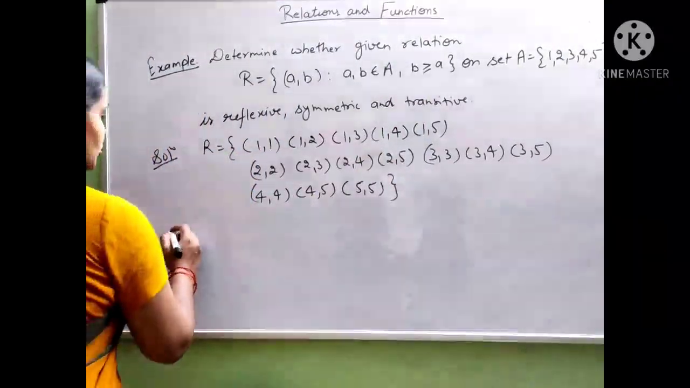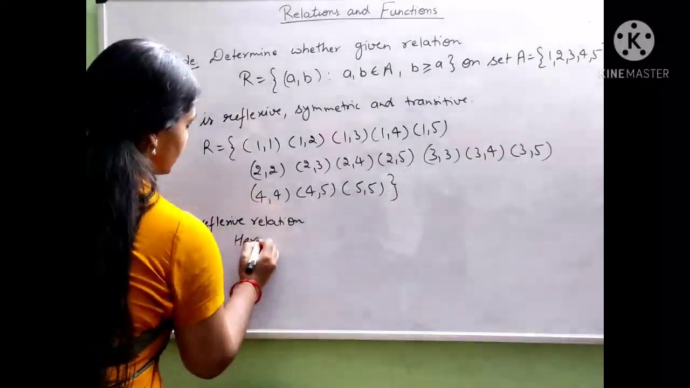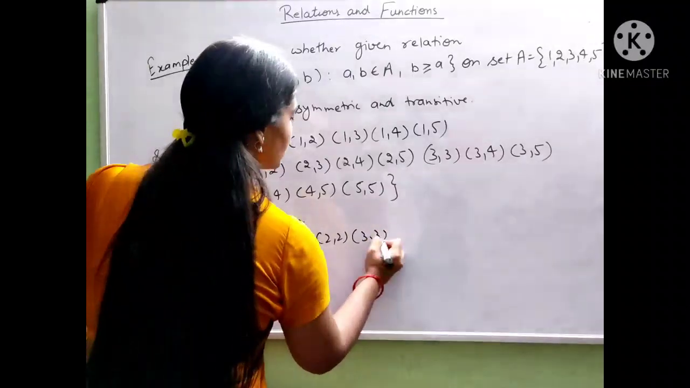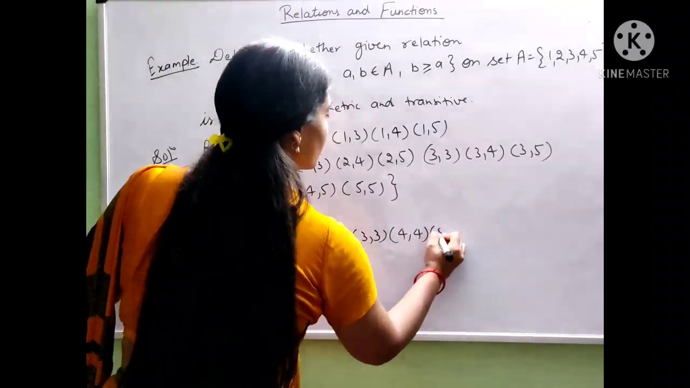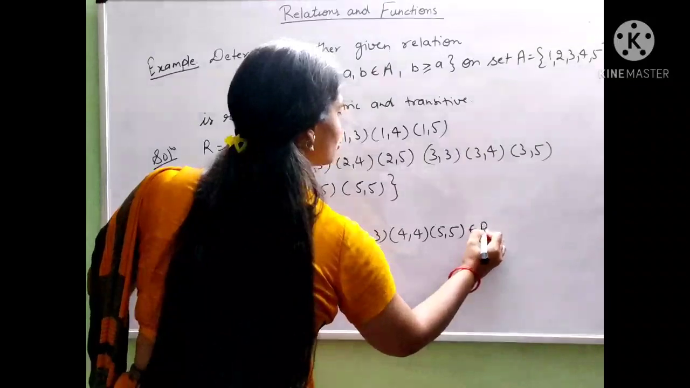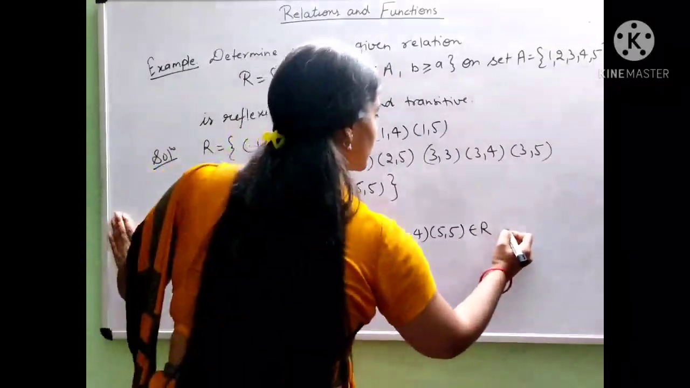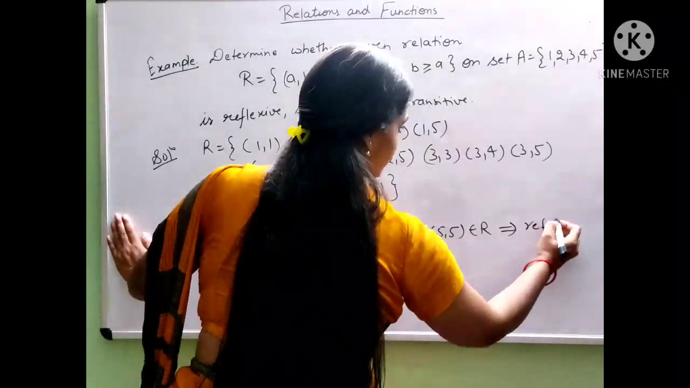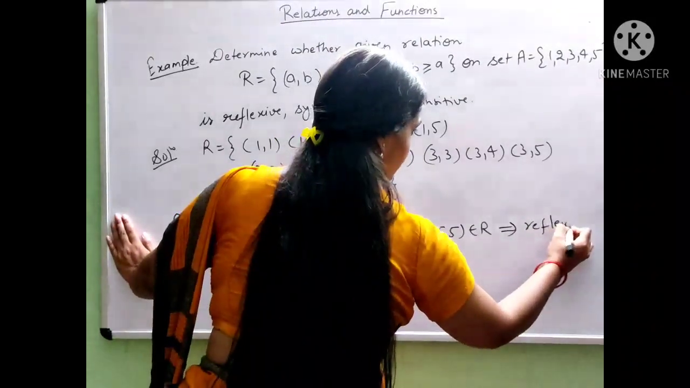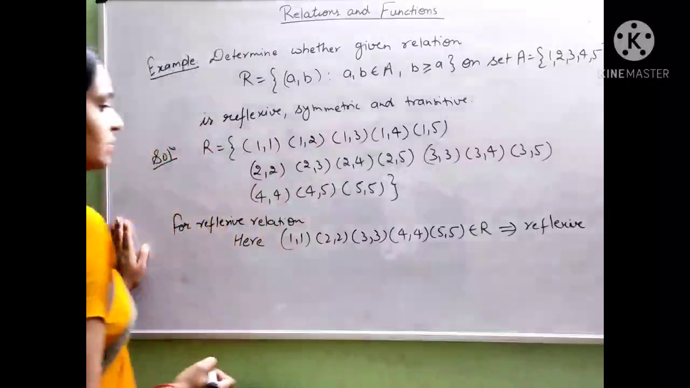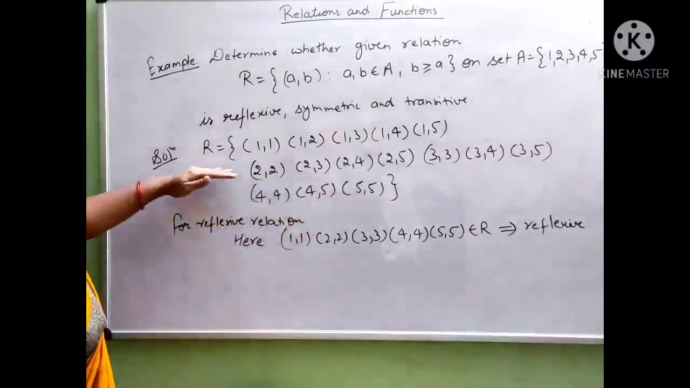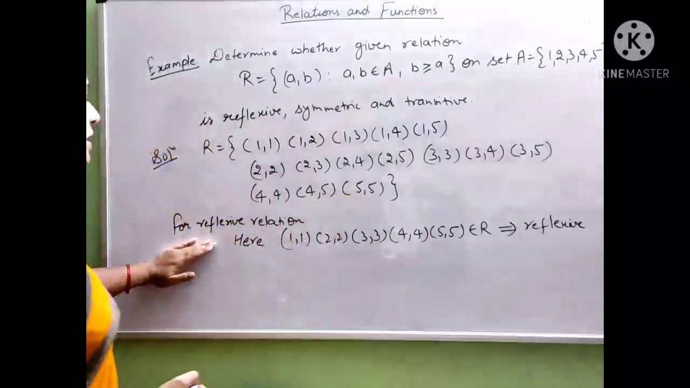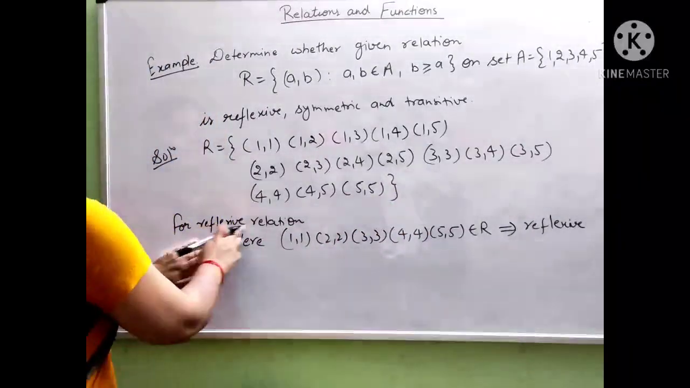For reflexive relation, here (1, 1), (2, 2), (3, 3), (4, 4), (5, 5) belong to R. Therefore, the given relation is reflexive, because each element is related to itself. So this is the condition for reflexive relation.